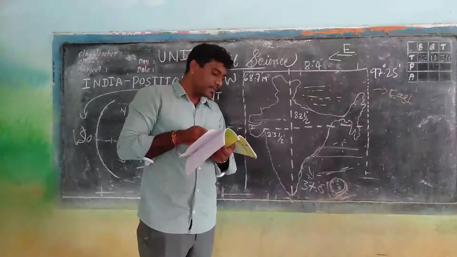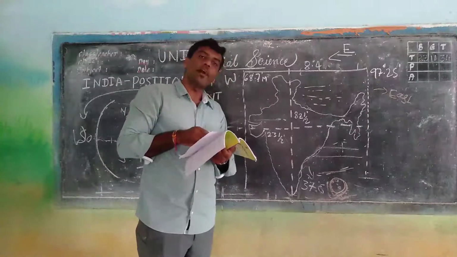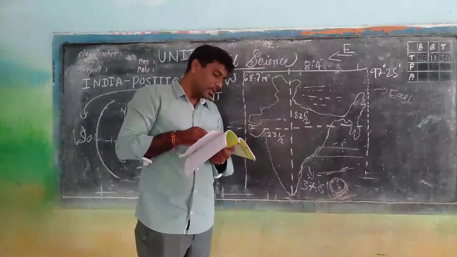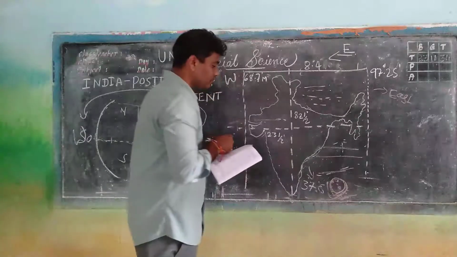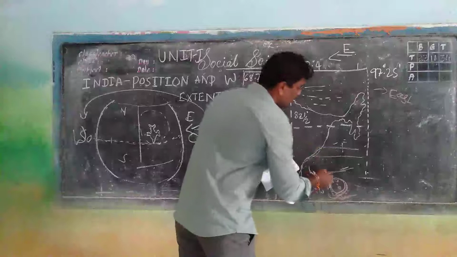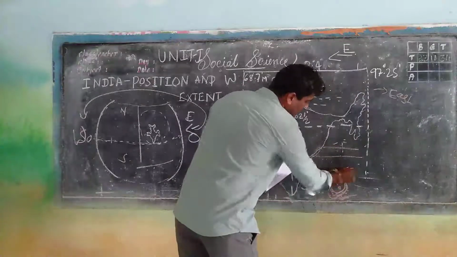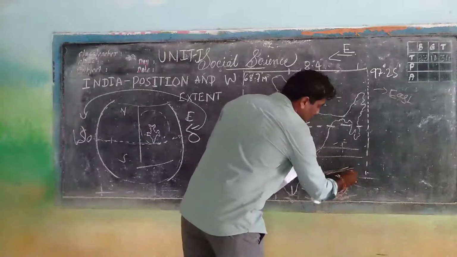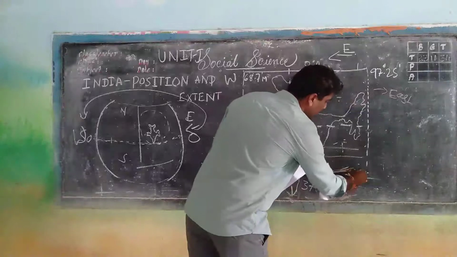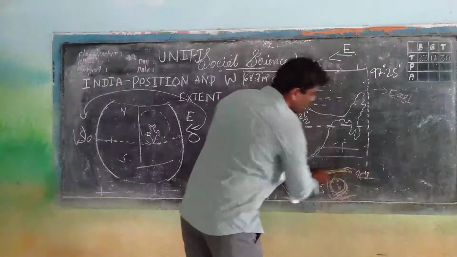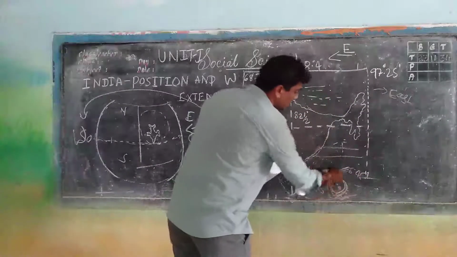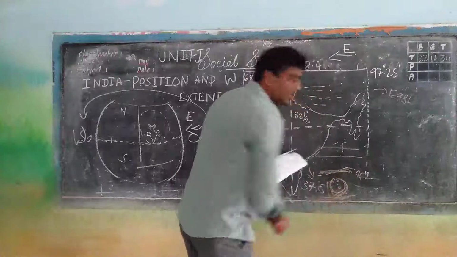At 6 degree 45 minutes northern latitude, right? Northern latitude, 6 degree point 45 minute northern means the upper side. This is northern latitude, this is southern latitude, right?